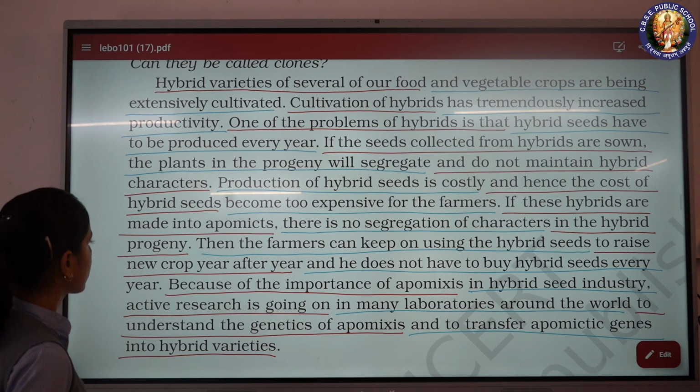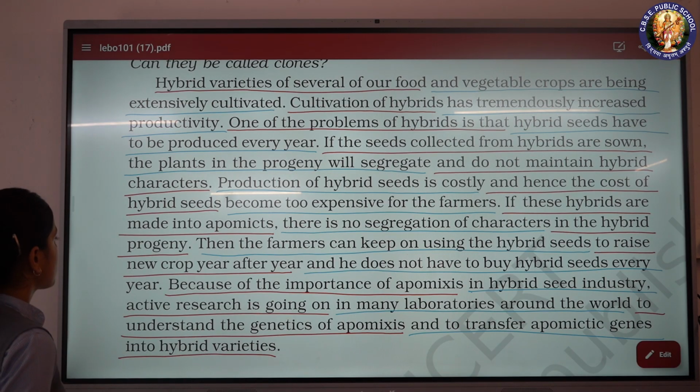Then the farmers can keep on using the hybrid seeds to raise new crops year after year, and do not have to buy hybrid seeds every year.